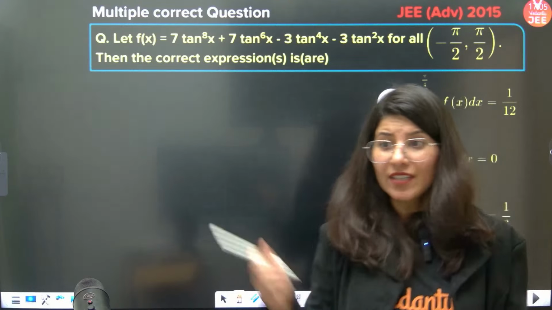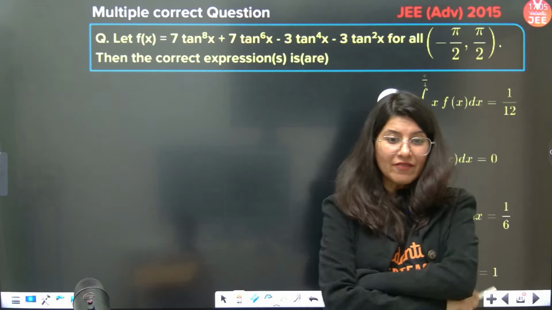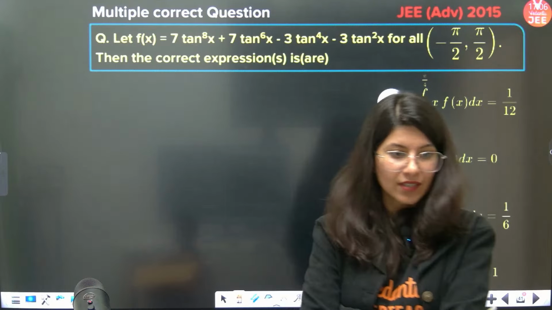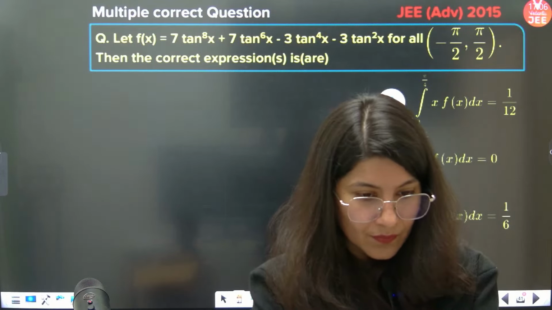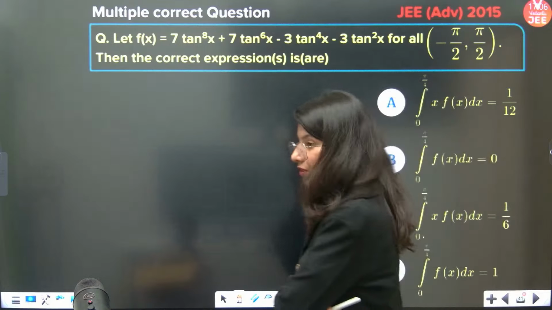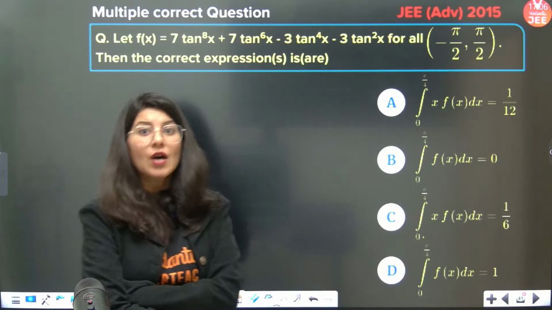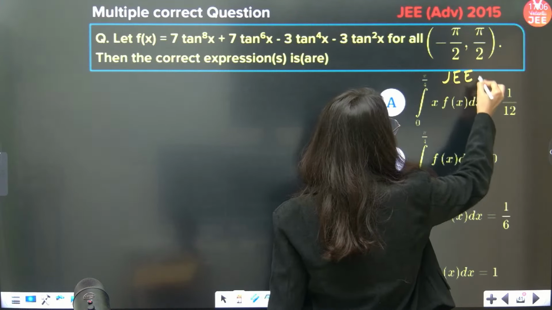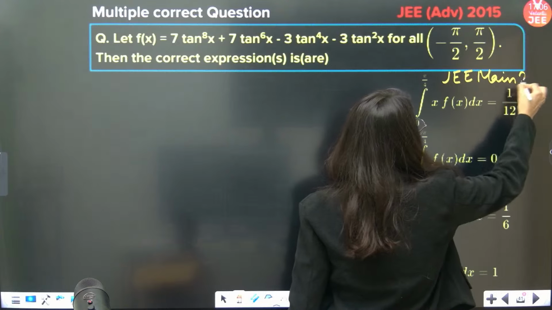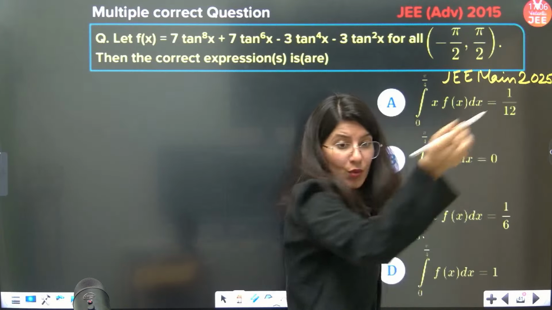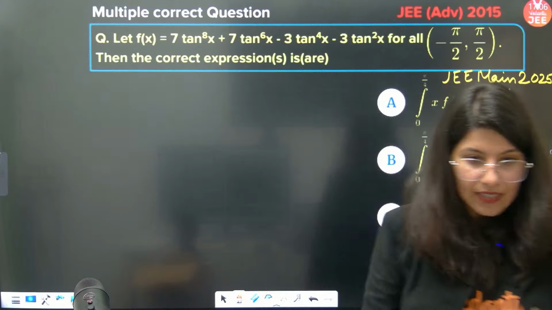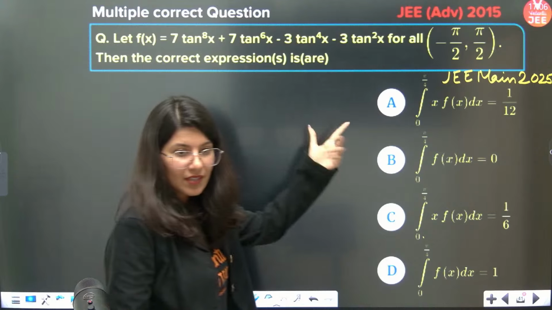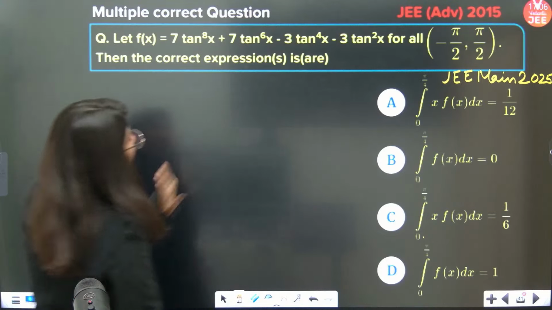All right. Now this question, have you seen this question somewhere? Anyone in the chat box? I get deja vu. JEE Advanced 2015 question was asked in JEE Main 2025. Same question. Copy paste they have done. Whose shift did this question come in? In the comment section, please let me know. JEE Main 2025, January attempt. Correct? Okay.